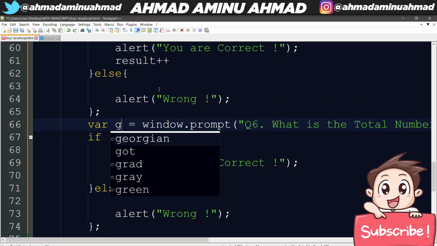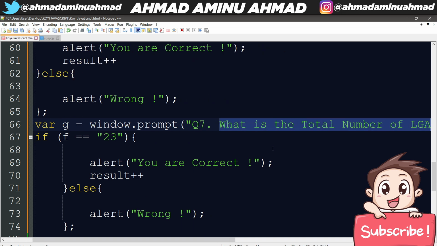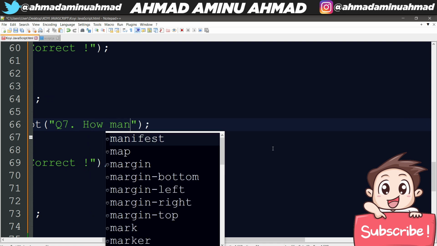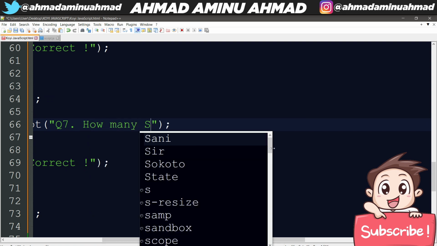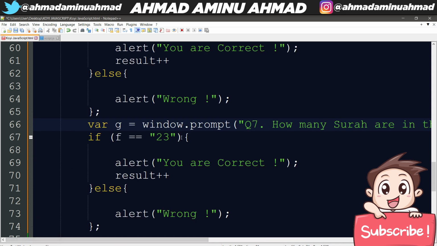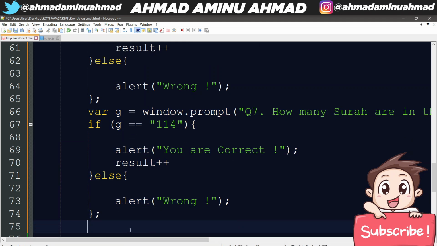FG. Okay, EFG. Yeah, so G is number 7. So I'm going to say, how many surahs are in the Holy Quran? So we'll say 114. If you say 114, you are right. If you say anything else, you are wrong. So let's continue. So I'll ask another question.